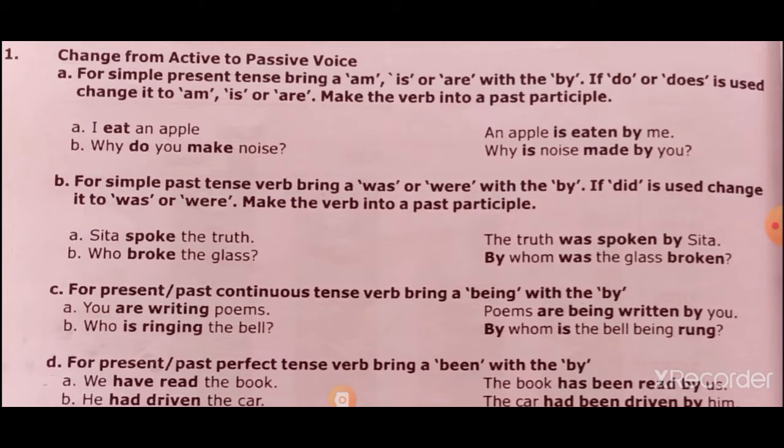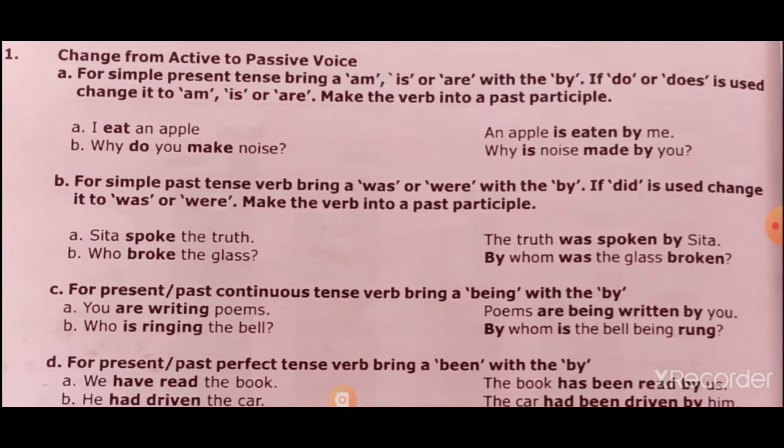If do or does is used, change it to am, is, or are. That is why it became eaten, because it is present tense. That is why you have to use is, along with the by preposition, and the subject I became the object me.